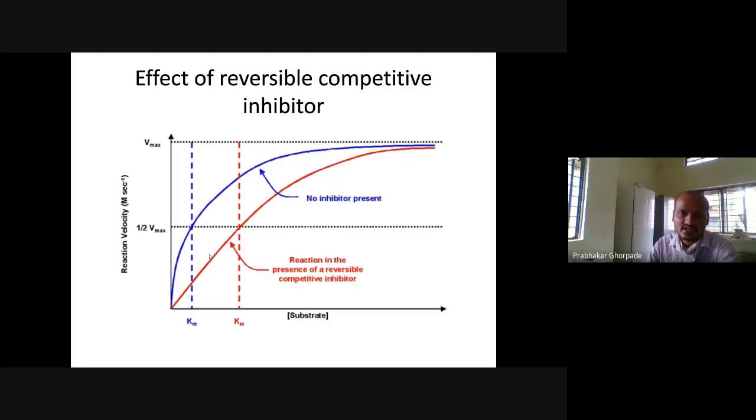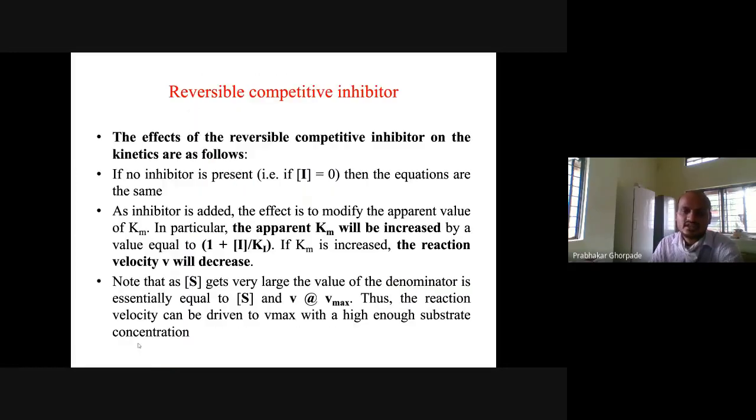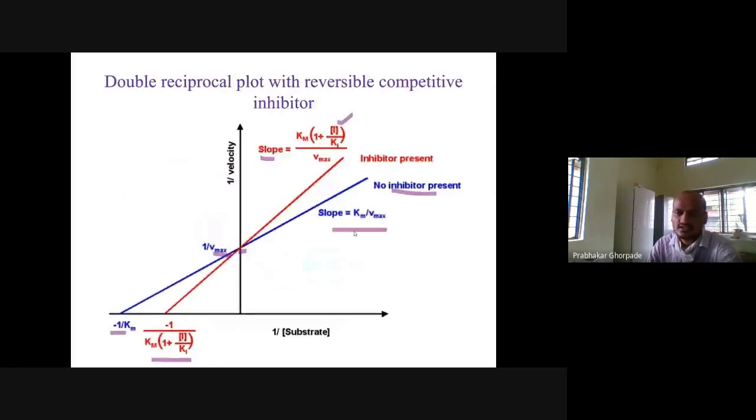Already we saw in this curve that Vmax is a single, intersecting point. Whatever competitive inhibitor you add, this point won't shift. 1 by Vmax means Vmax won't change, but Km may change. So the apparent Km will be increased, and the substrate concentration required will be increased in this case.